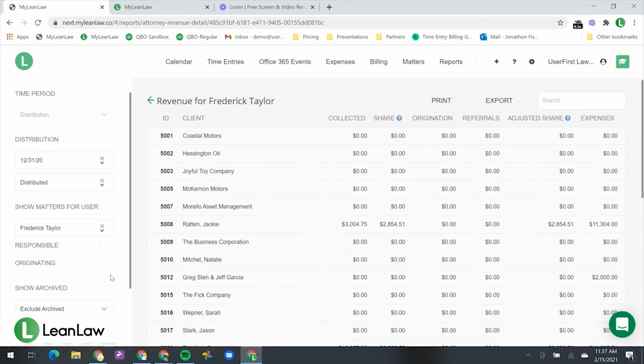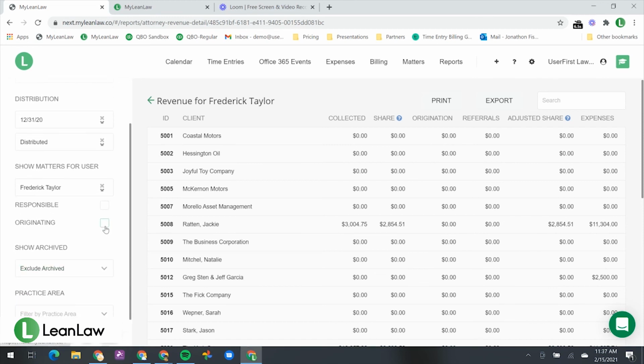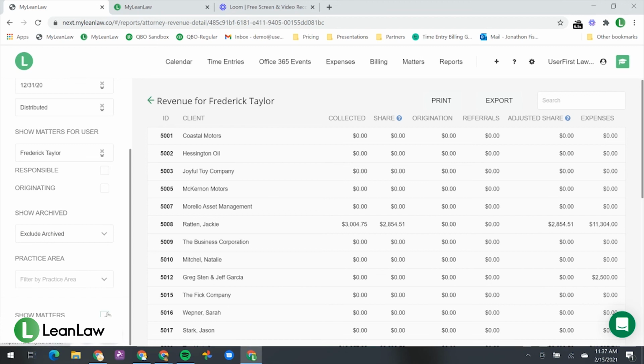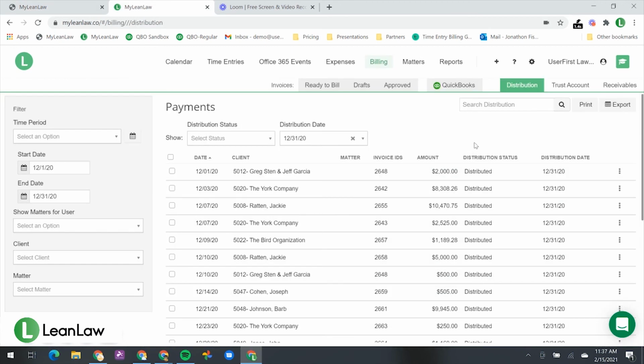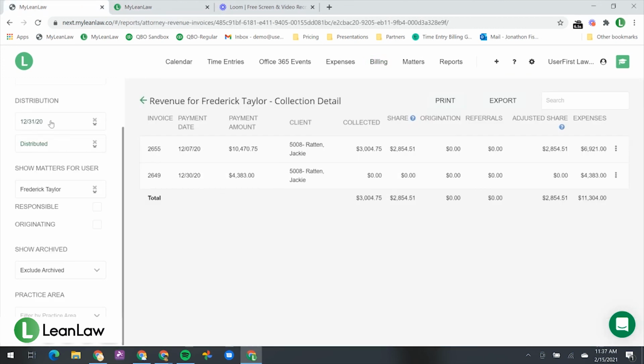I page down here if I want to see those matters. I can look at specific details showing which two invoices are involved. Lien Law has added this workflow at the tail end of a billing period to help that billing clerk or firm manager ensure that all of the payments during a specific period of time were distributed to the respective attorneys. And those attorneys have the opportunity to look at what's been distributed. They can see the exact amount of money that they're expecting from the firm for that period of time.